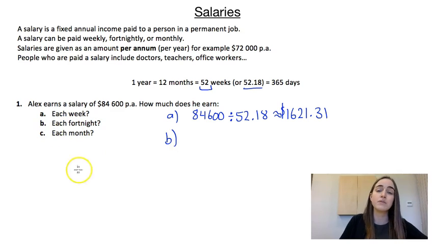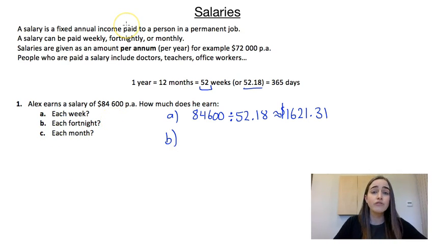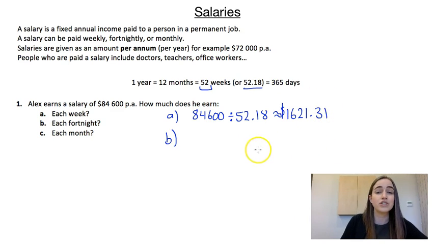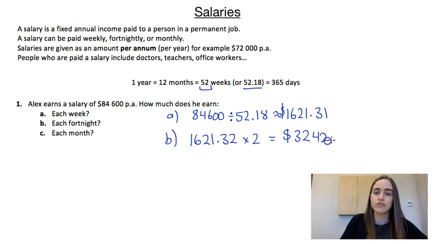Part B asks us how much he's earning each fortnight. So a fortnight is 2 weeks. So if this is how much he's earning in 1 week, how much he's earning in 2 is going to be double that. So we're going to take our $1,621.32. We're going to times that by 2, and that's going to tell us that he's going to get $3,242.62 per fortnight. For part C, each month.